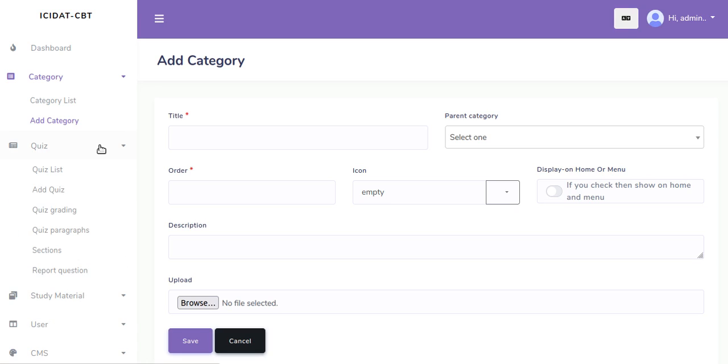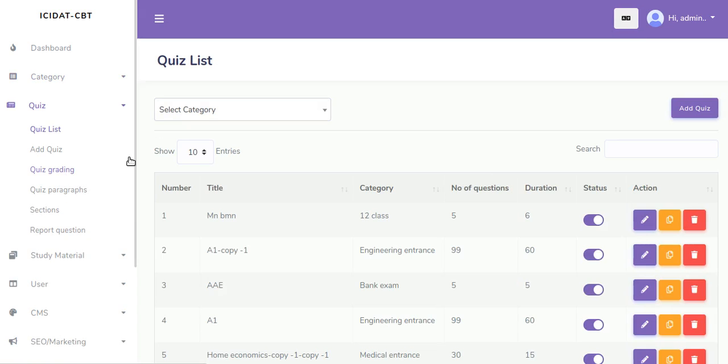And here gives you access to create the quiz list or exams list, add quiz or exams, quiz grading, the type of grading you want to add, and sections. So let me show you the list already created.